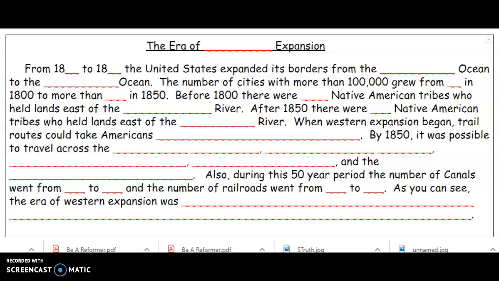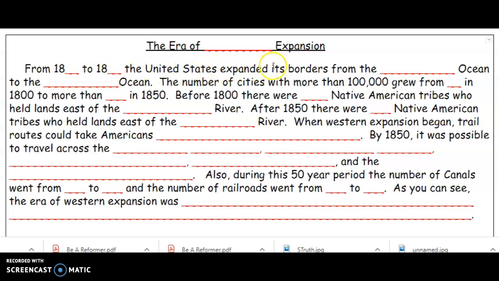To complete this paragraph, one of the things you need to do is analyze context clues and also sentence structure in order to know what type of clue or what type of answer will complete the paragraph. So let's look at the first sentence here. It says from 18 blank to 18 blank. Now, those are going to be numbers. So you should have gathered from your map analysis activity, we were really only looking at two dates there for most of your questions. If you look at the column headings, you should be able to determine that you're looking for a two-digit number for each of these to complete the year.